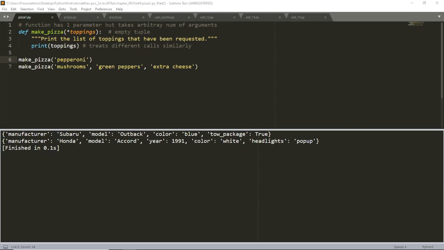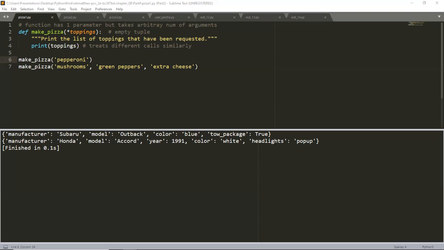Let's talk about Chapter 8, Functions. Specifically, let's drill down on passing an arbitrary number of arguments. So, does Python allow a function to collect an arbitrary number of arguments from the calling statement? Yes. Sometimes you won't know ahead of time how many arguments a function needs to accept. Fortunately, Python allows a function to collect an arbitrary number of arguments from the calling statement.